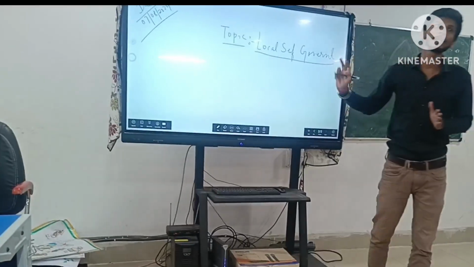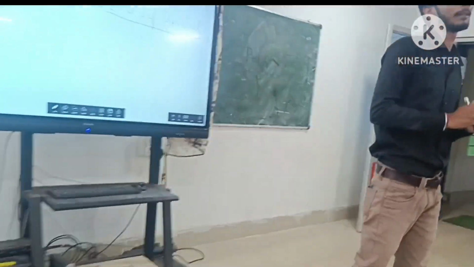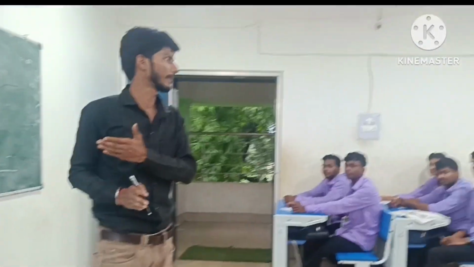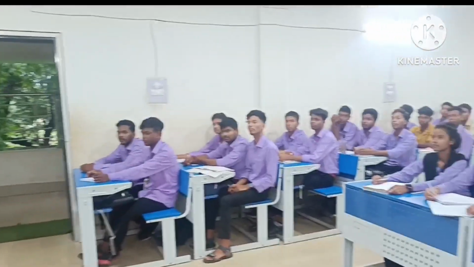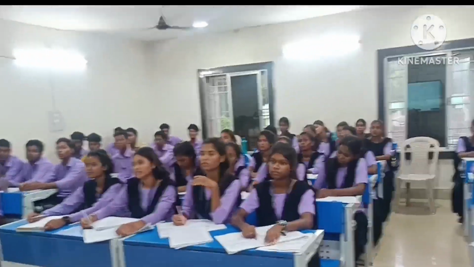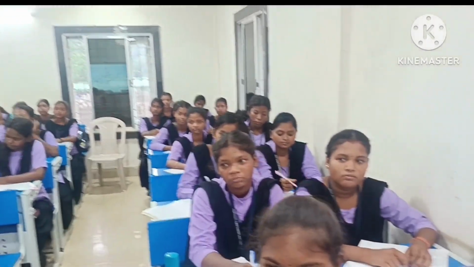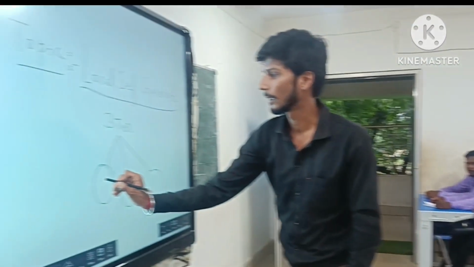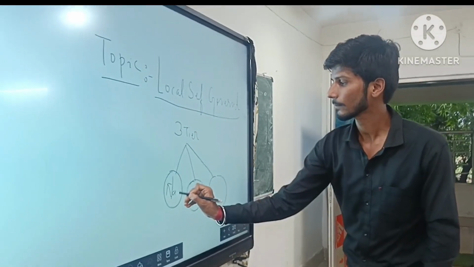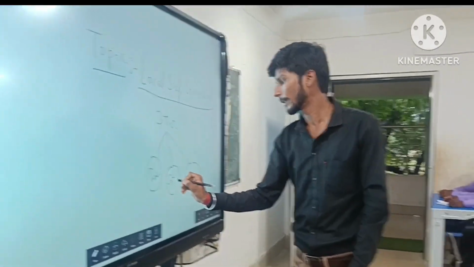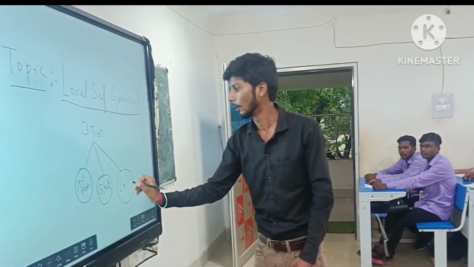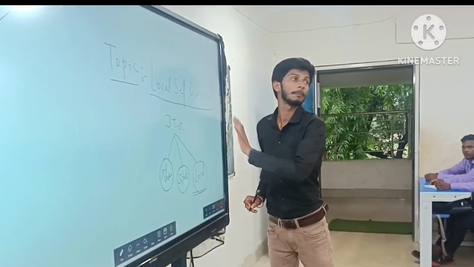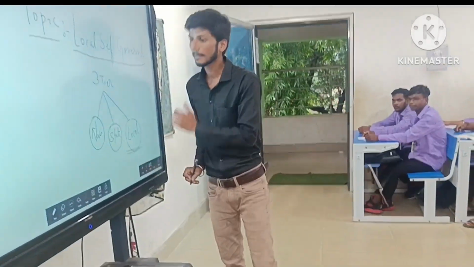Local self-government in India works at three tiers. Tier 1, national government. Tier 2, state government. And tier 3 is your local government. Okay? It is of three tiers. Tier 1 is your national government, tier 2 is your state government, and tier 3 is your local government. So today we will discuss more about the local self-government, right? Come to the next slide.